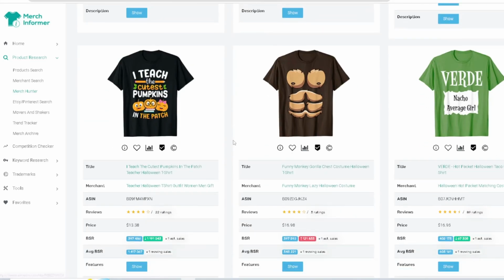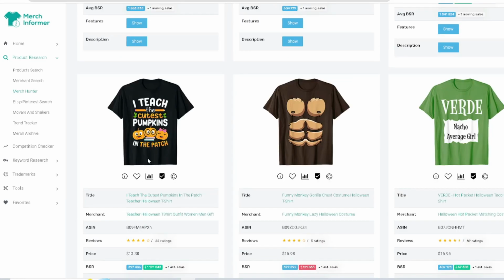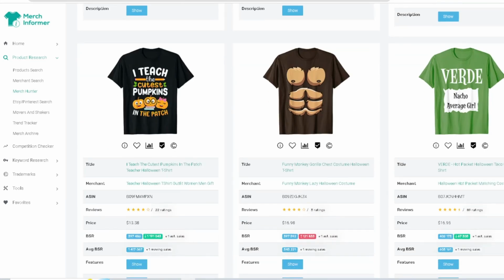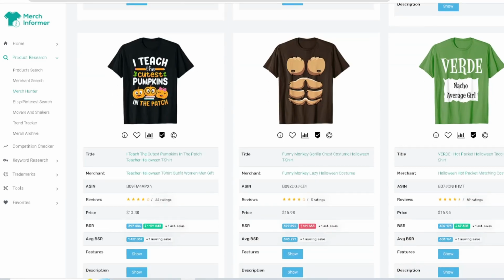I teach the cutest pumpkins in the patch. So think of pumpkin patch. What are people doing for Halloween? Okay, this will be a good one too. We've seen a few of these created. I've personally seen a few of these created over the years, and they do really, really good. But if you can think of what are little kids wearing to the pumpkin patch and what are adults wearing to the pumpkin patch, you can create a top selling design inside of this niche too as well.